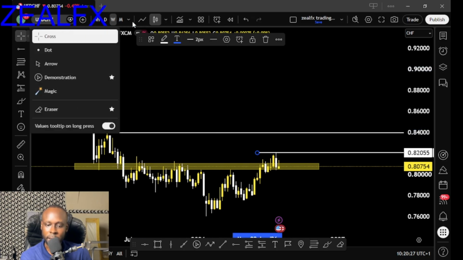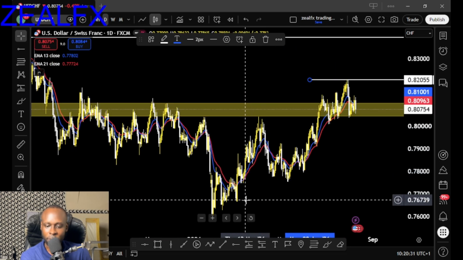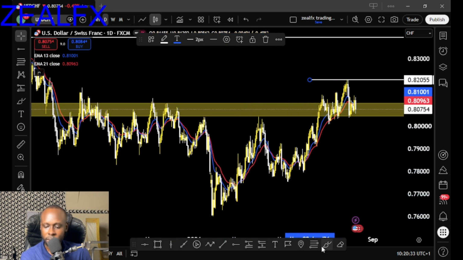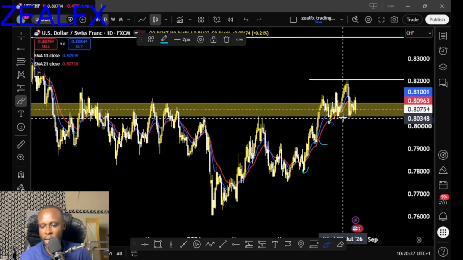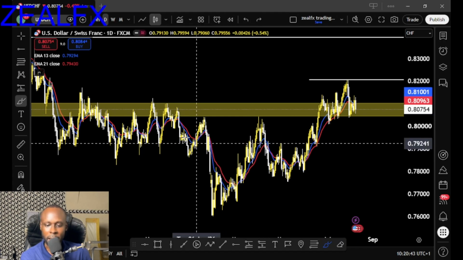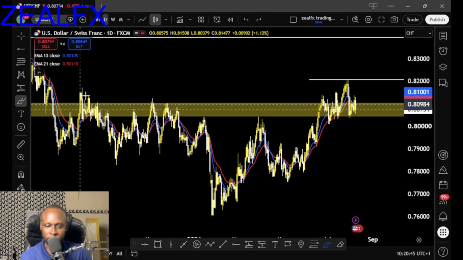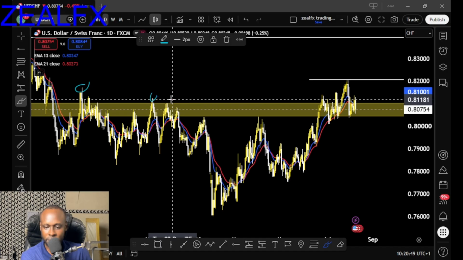Then let's look at the daily time frame of the USDCHF. On my daily time frame, we see price creating a series of higher lows on the USDCHF. But we currently have a barrier on the daily time frame. We have this resistance area, and this resistance area.